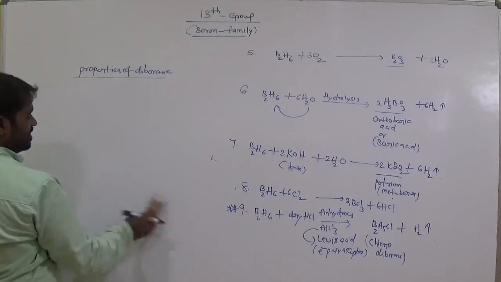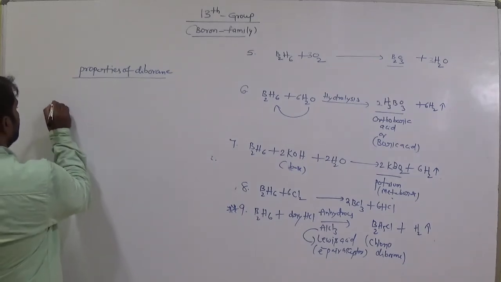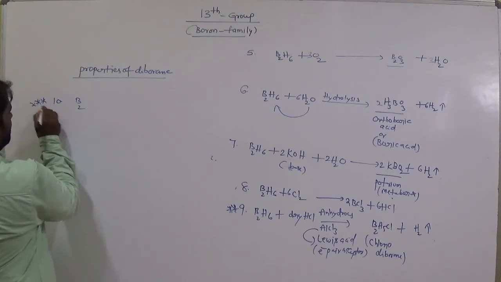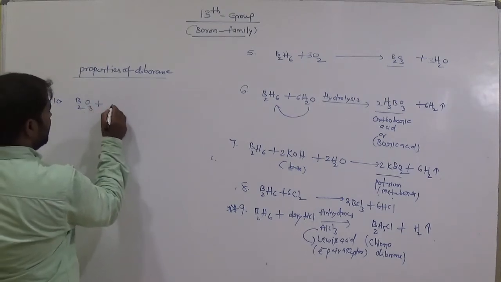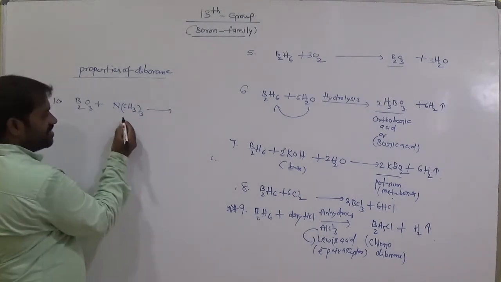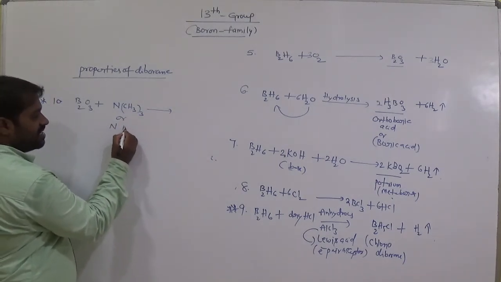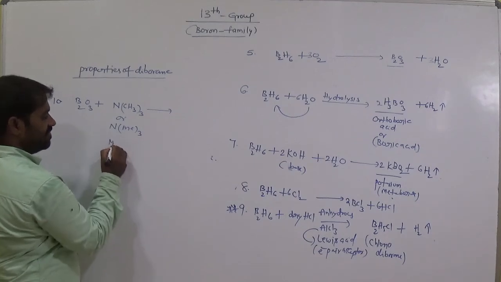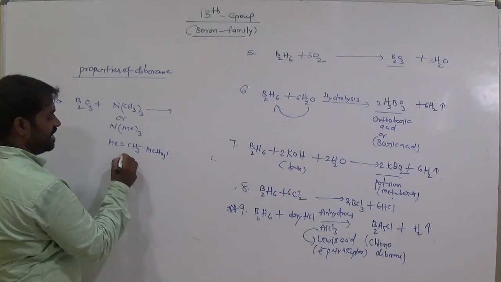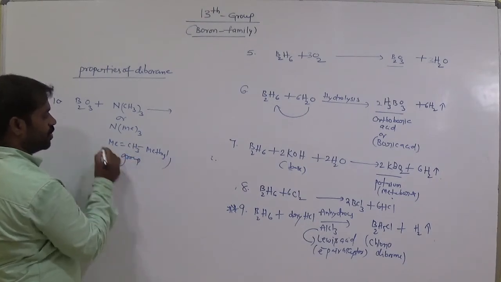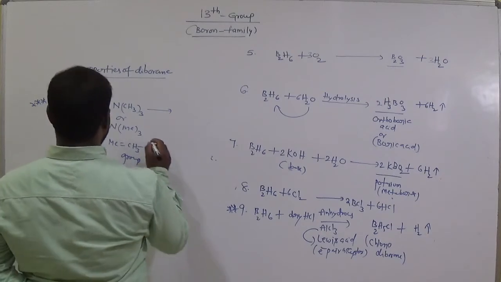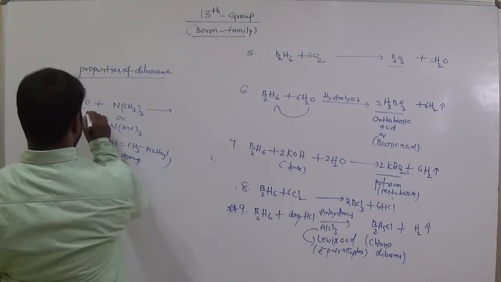And let's see one more equation. This diborane interacts with N(CH3)3, taken thrice. This can also be represented as NMe3, where Me equals CH3, that is the methyl group. Okay, important one this one. So it gives, this is B2H6, diborane.